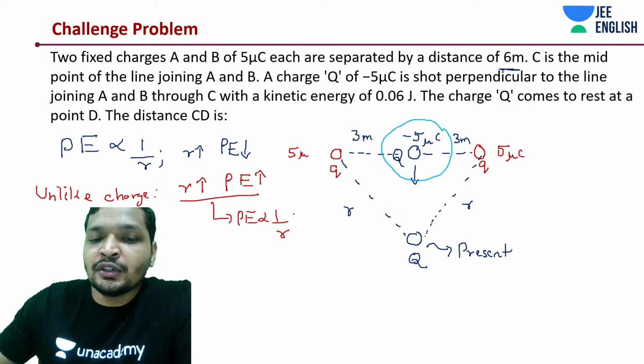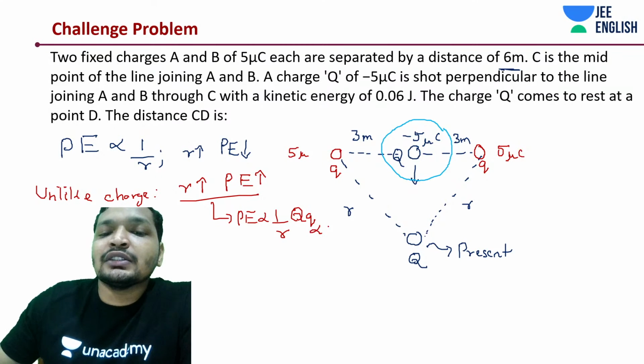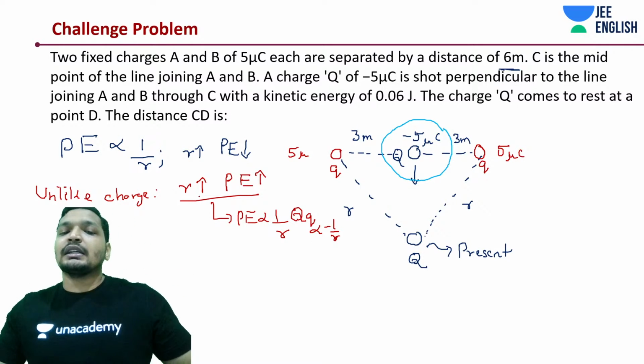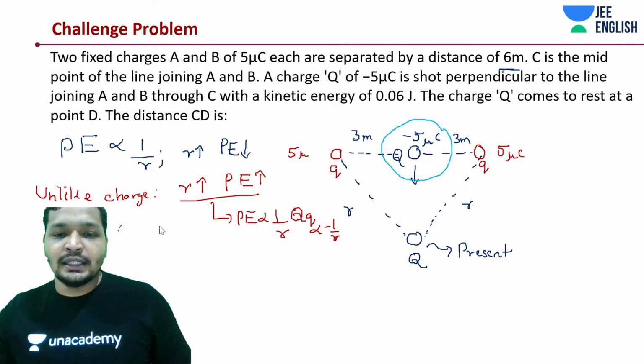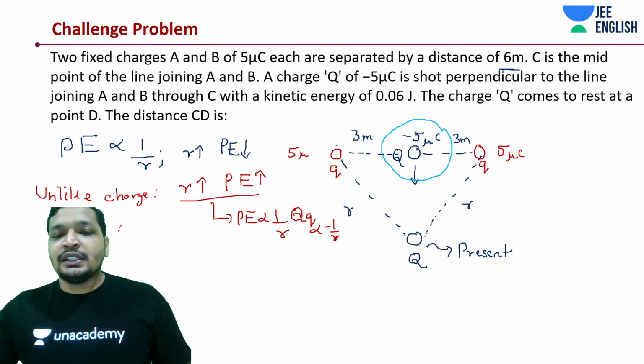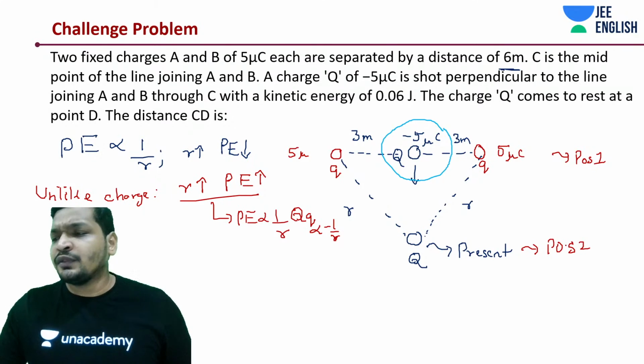This is because potential energy is not just proportional to 1 by R, but also proportional to the magnitude of charges. If I multiply capital Q and small q, and this product is negative, then it is going to be proportional to minus 1 by R. So if it's proportional to minus 1 by R, as R increases, potential energy also increases. Alright, now the rest is calculation. We are going to say this is position 1, where 3 charges are aligned, and this is position 2. We'll be equating all the things for position 1 and position 2.